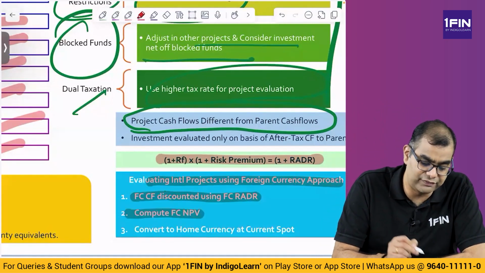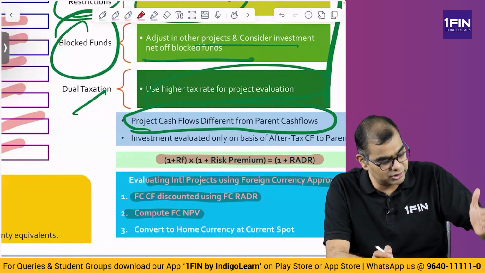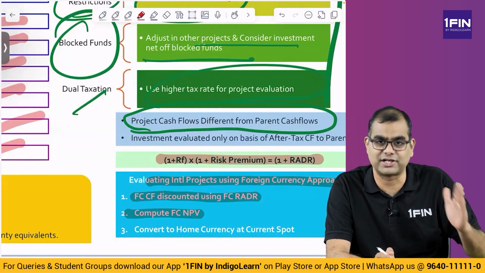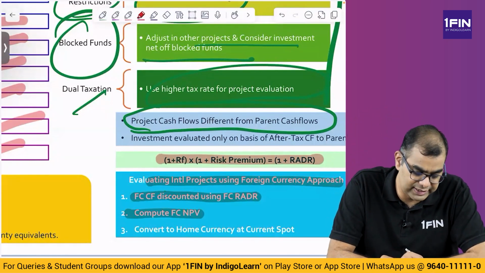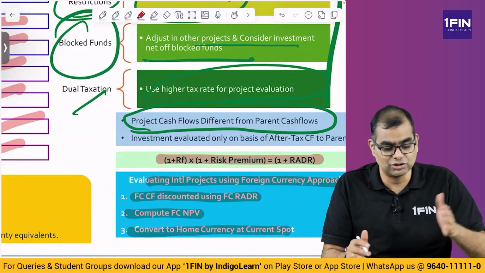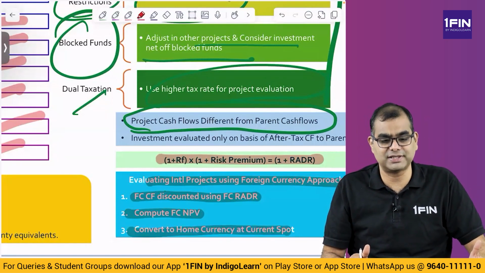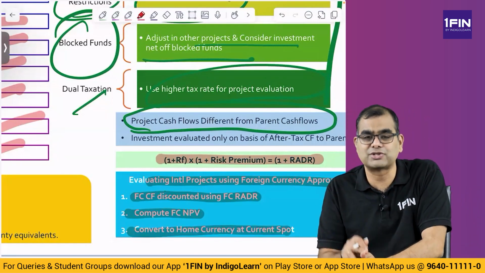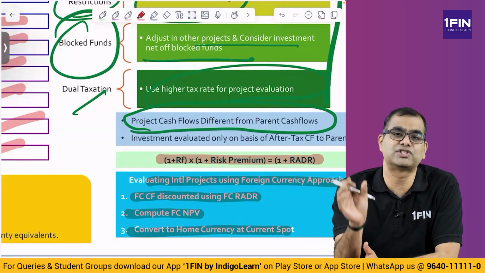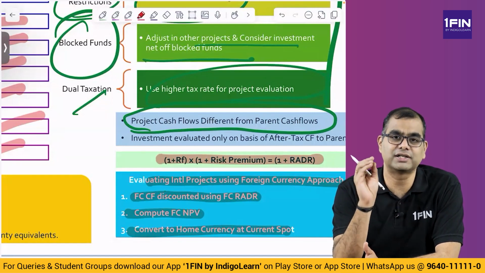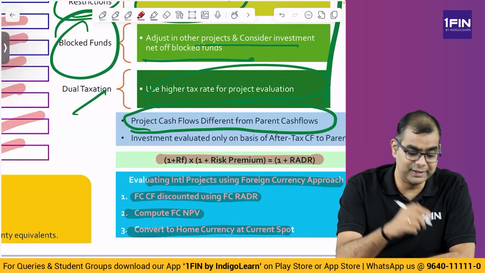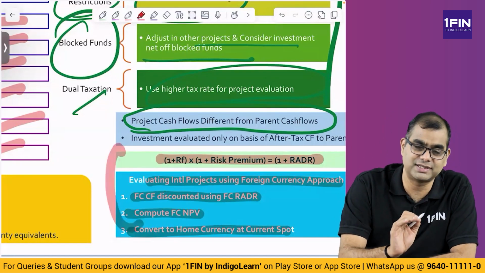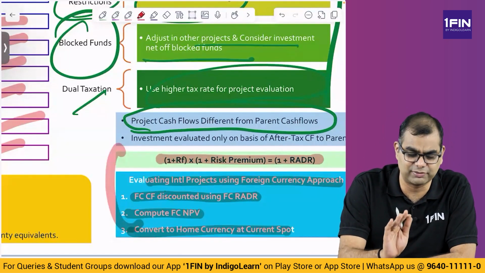Then compute the foreign currency NPV. So you compute the NPV of all the foreign currency cash flows, which are discounted at the foreign currency risk-adjusted discount rate. Then convert to home currency at spot. So once they are all at present value, convert them at today's spot rate. This approach is called the foreign currency approach, in which the risk-adjusted discount rate is used. Okay, please remember this. We will be solving a problem on this, then you will understand this better. I thought I'd explain it to you briefly.